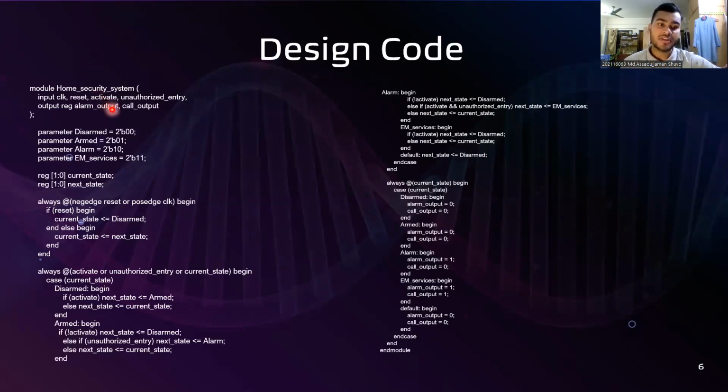First of all, we declare two inputs, active and unauthorized entry, along with clock and reset. We have two outputs here, alarm output and call output. We declare the parameters for our states. The first always block is for clock and reset. The second always block shows the seamless transition between the states. And the last always block shows the output of these states in our intelligent home security system.